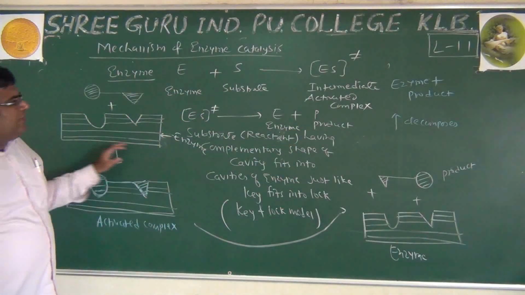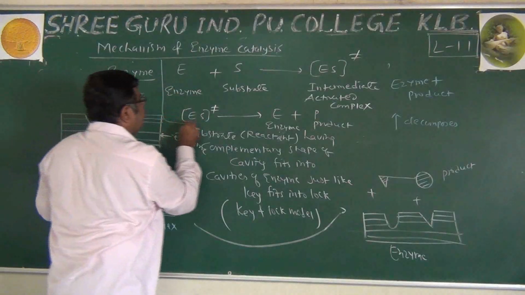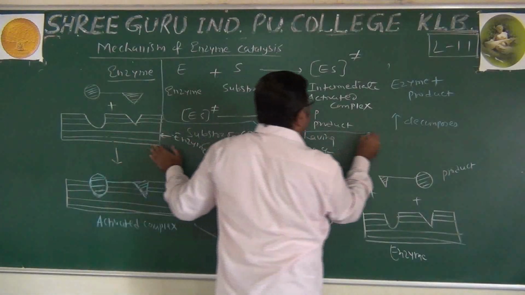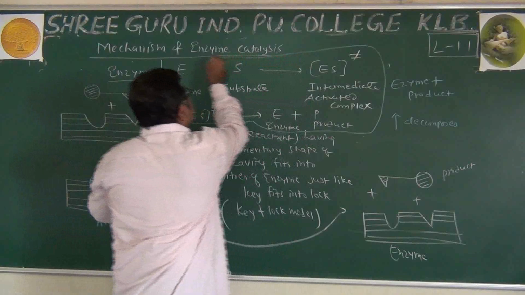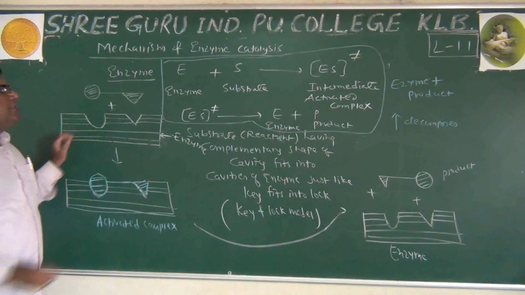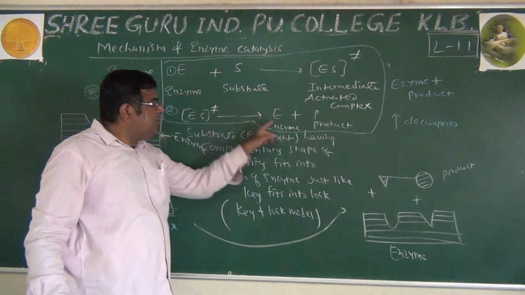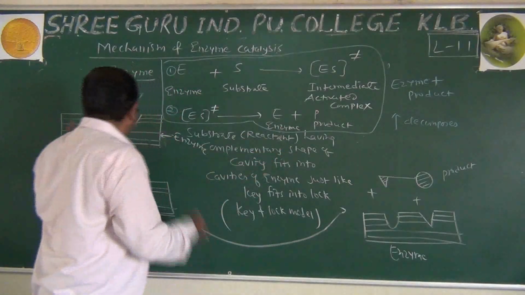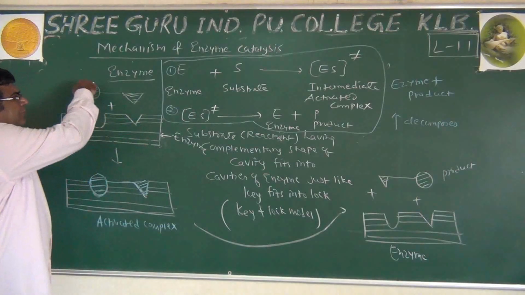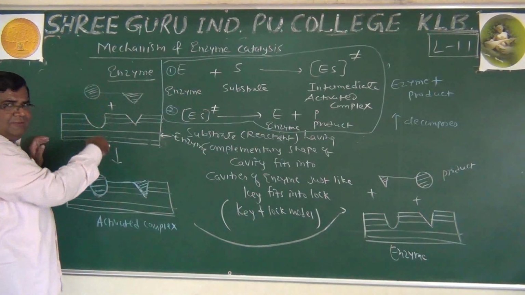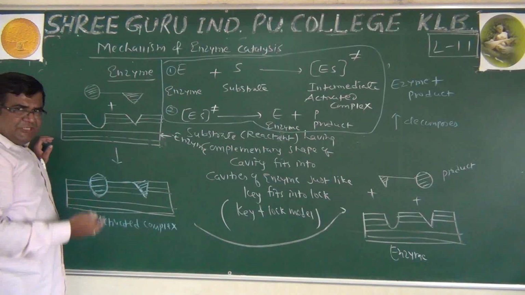So these are the 2 steps of enzyme catalysis. These 2 steps were step 1 and step 2. So enzyme is recovered, and again this surface is free to adsorb another substrate, and process continues.